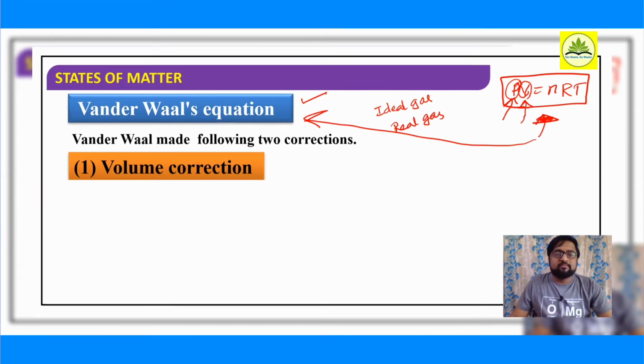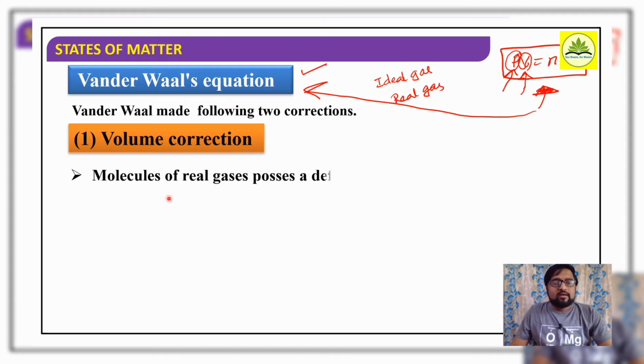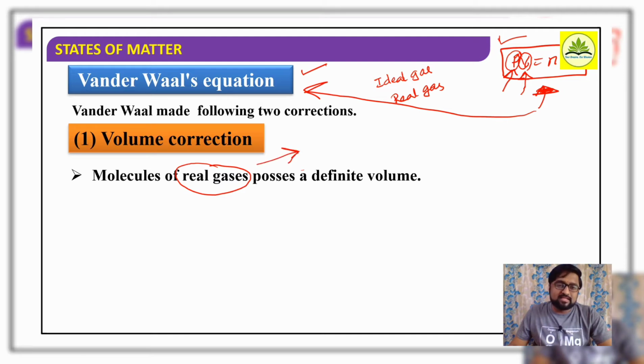Let us consider the volume correction made by van der Waals. If I consider real gases, real gases are the gases which do not obey the ideal gas expression. The real gases do not obey the ideal gas equation at all temperatures and pressures. Such gases are referred to as real gases. Practically, whatever gases exist in nature, all are real gases only. Remember, all the gases are real gases only.